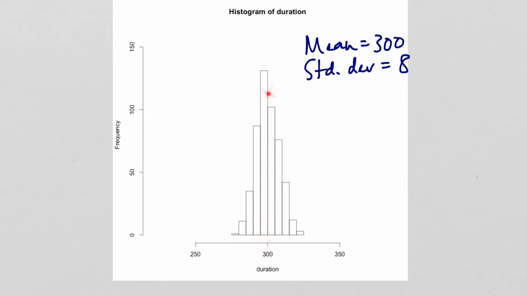The peak of this distribution is at 300 milliseconds, where we have about 125 right around 300. And then we're tapering off by about 275 here and maybe 325 here. So pretty much all the measurements of these 500 durations are between 275 and 325 milliseconds.